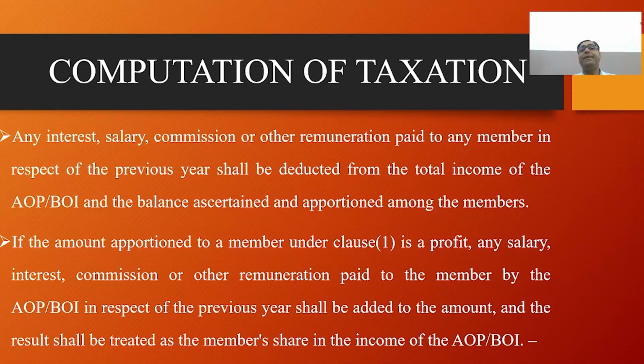The share of the member in the income or loss of the AOP and BOI is calculated in the manner described above.